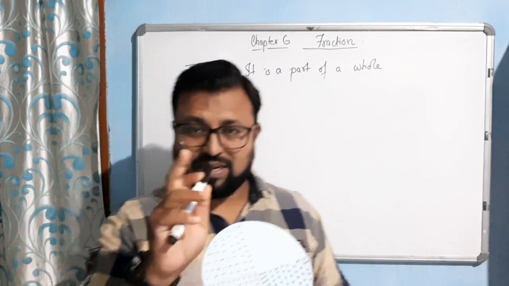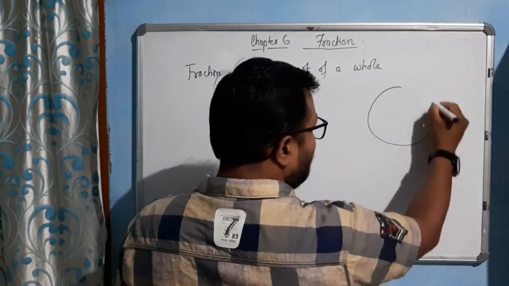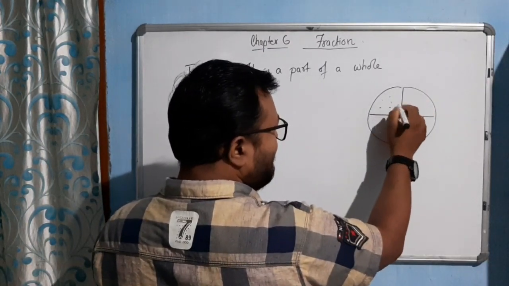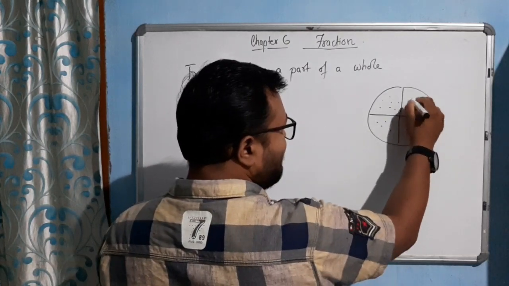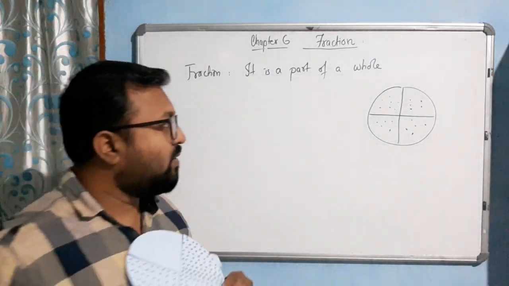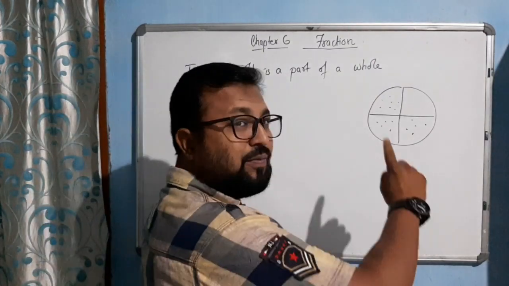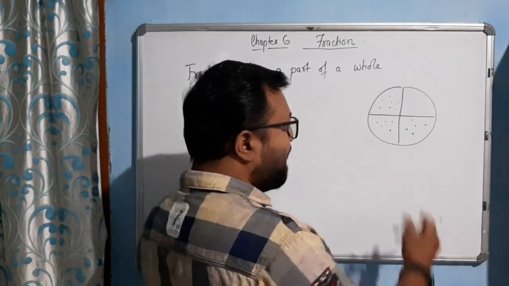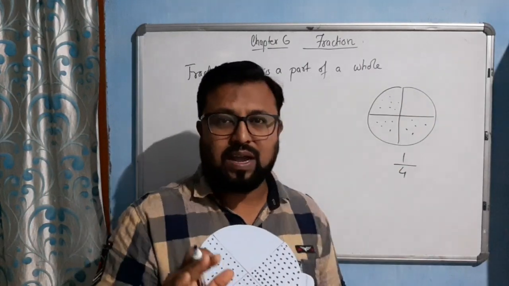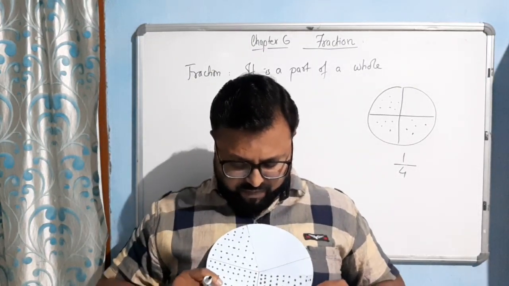So what fraction of the pizza did I eat? See, this is the pizza. This is the four parts. It is a pizza, all the toppings are there. So what happened? I ate one part. What is the fraction of pizza I ate? It will be one part out of four parts. So 1/4 part I ate. Is that clear?